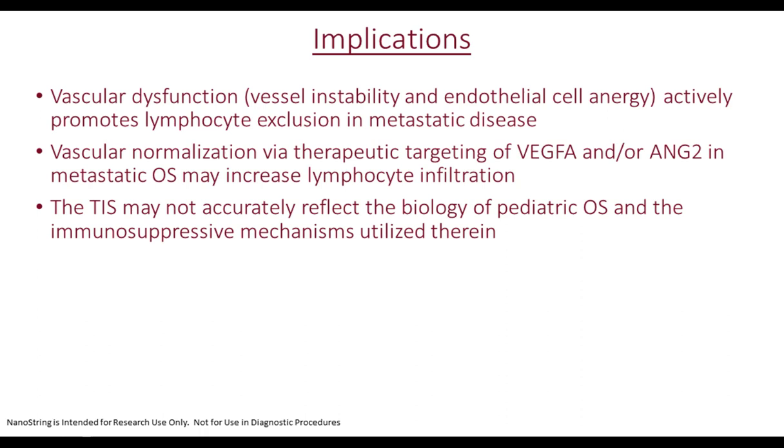So we feel that we have evidence to suggest that this actually may be occurring in metastatic disease.